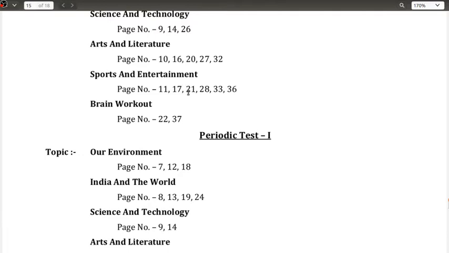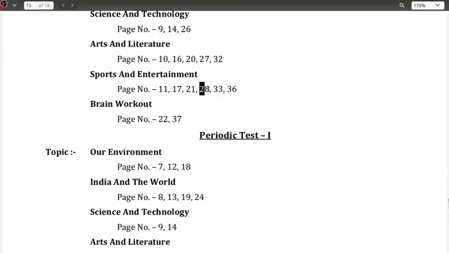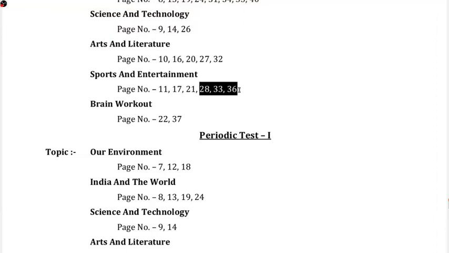That was our last page number, 21. So today we are going to do these three pages, that is your 28, 33 and 36. Thereafter we will discuss some more issues related to your current affairs and everything.